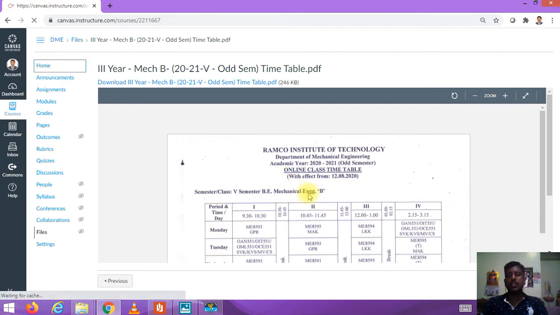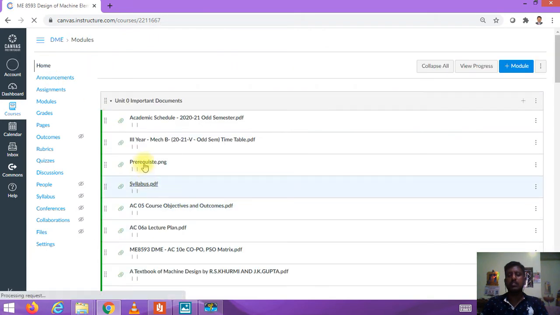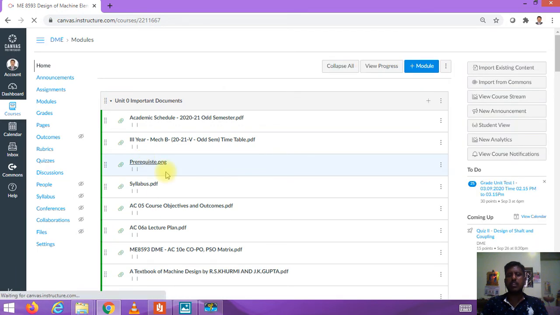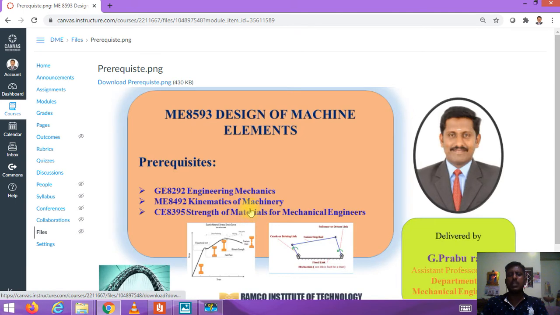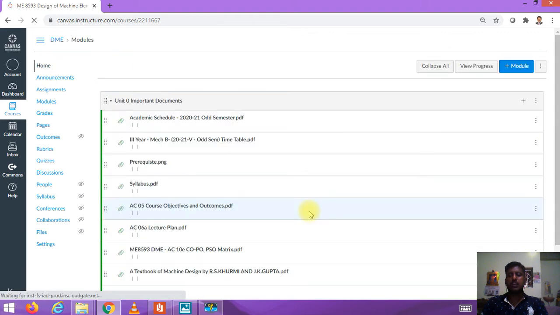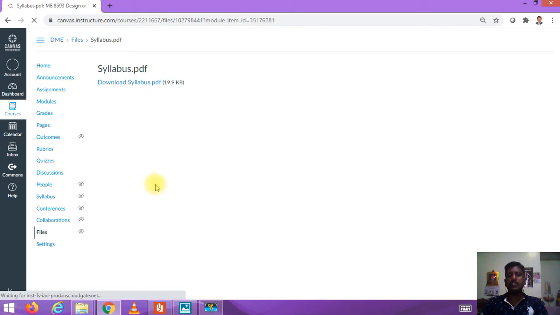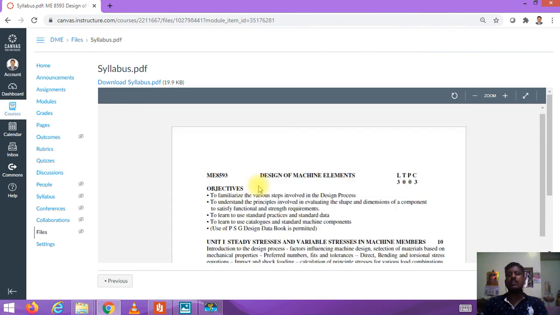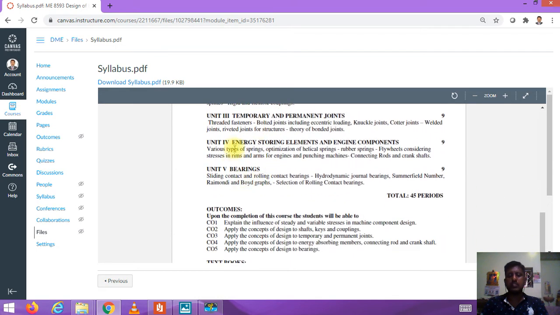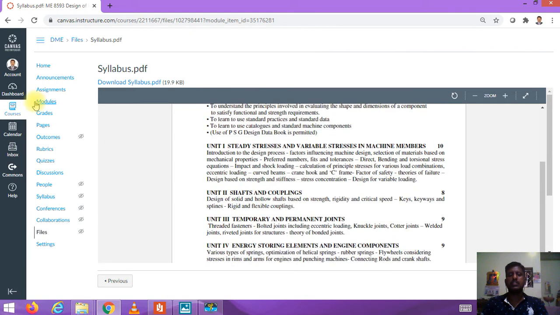Next, we may look into our syllabus. Here we have the prerequisites: what is required before you study this subject. We have incorporated engineering mechanics, kinematics of machinery, and strength of materials. Then we can look into the syllabus of this subject, which consists of 5 units: basic design, shafts and couplings, permanent and temporary joints, energy storing elements, and finally bearings.